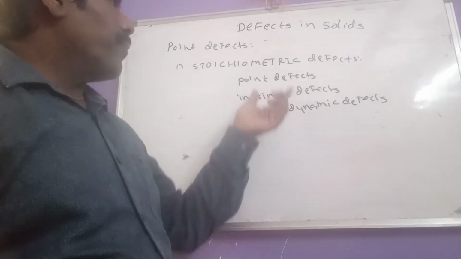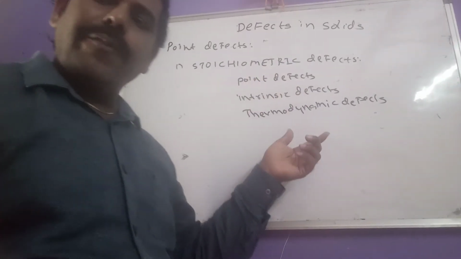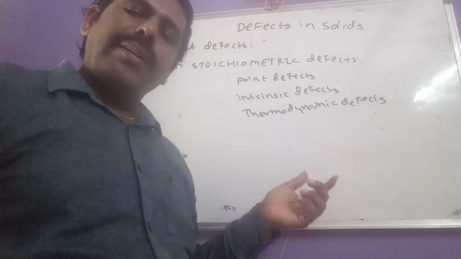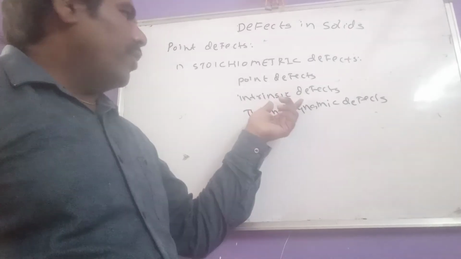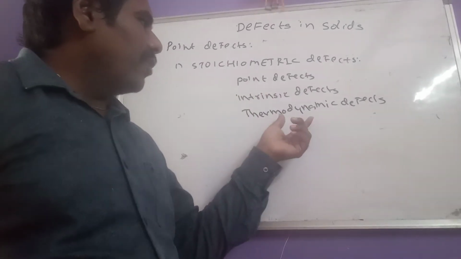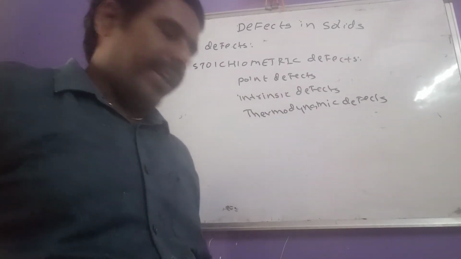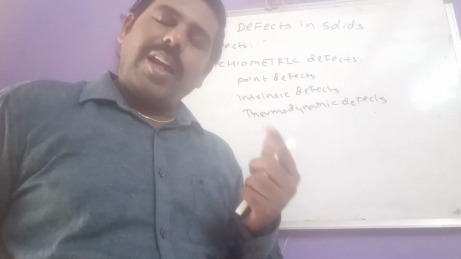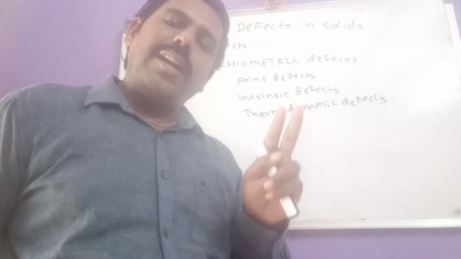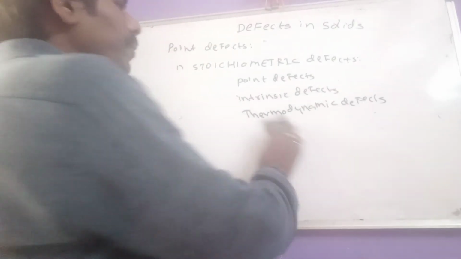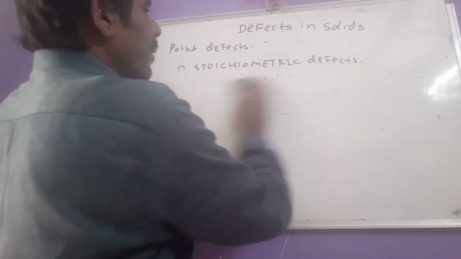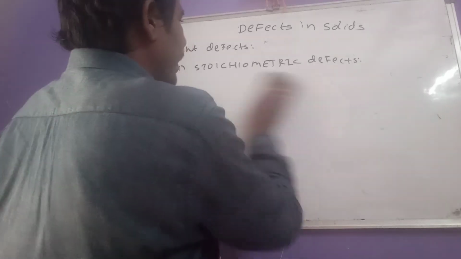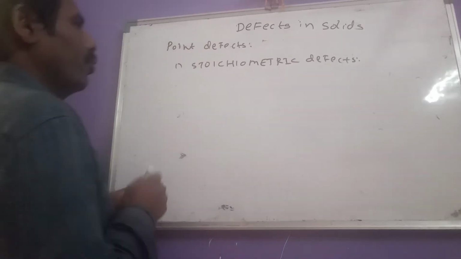That's why this stoichiometric defect is called a point defect, an intrinsic defect, and also a thermodynamic defect. These stoichiometric defects are again of two types.